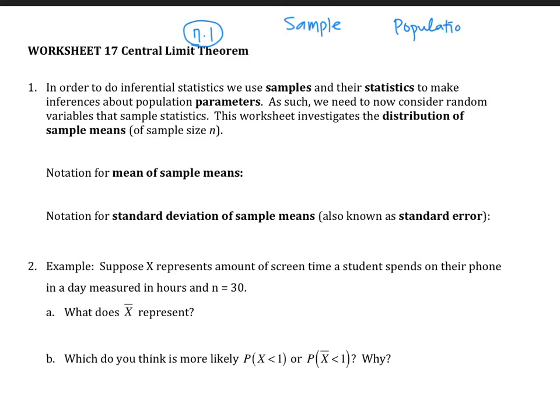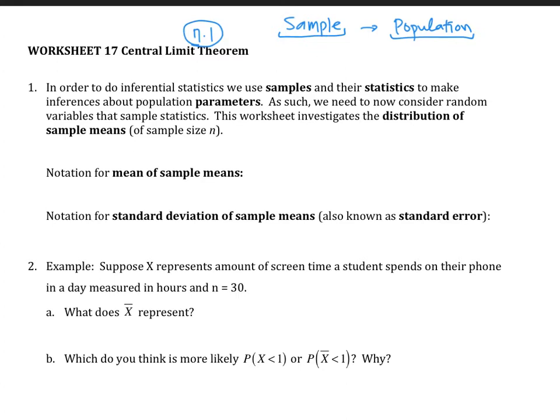One of the first things we talked about in this class is the difference between sample and population and how hard it is to get to population. So what we're trying to do is use a sample to somehow access our population, right? So now what we're trying to investigate is what happens when you take samples. How does it behave? What kind of distribution will we get when we take samples?